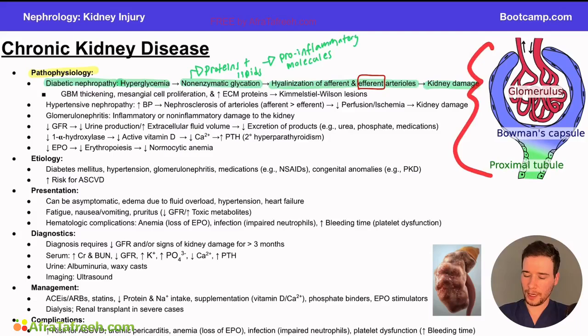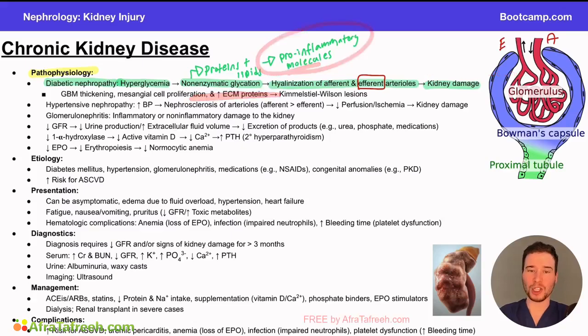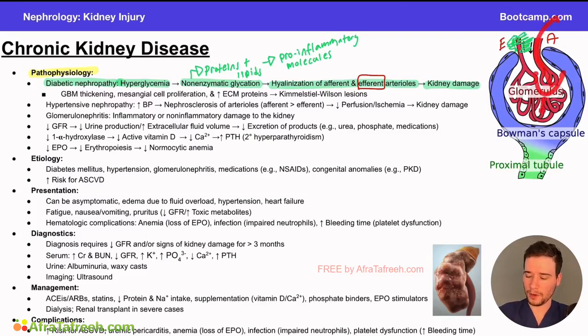And so if we draw our attention to our image over here, we have the afferent arteriole with blood coming into the glomerulus, and the efferent arteriole is where blood actually leaves the kidney. Now, if these pro-inflammatory molecules from this non-enzymatic glycation occur in this hyalinization process, preferentially in the efferent arteriole, what's going to happen to our filtration? Well, damage or thickness to the efferent arteriole is going to cause more of an obstruction for blood flow to actually leave the kidney, right? It comes in through the afferent arteriole, some of it is filtered through Bowman's capsule, and some of it leaves through the efferent. But if we've created an obstruction, this hyalinization process from this non-enzymatic glycation in diabetic nephropathy, the ease for blood to leave through the efferent arteriole is going to decrease.